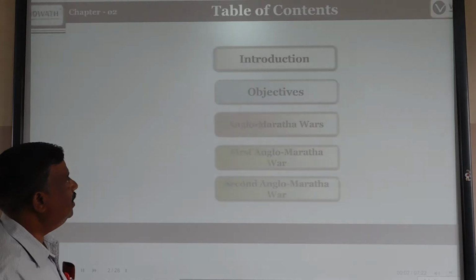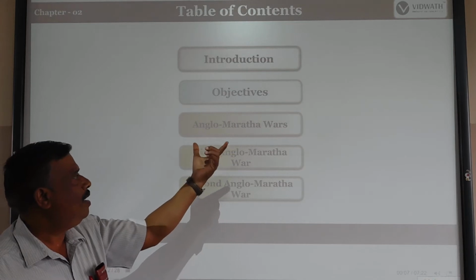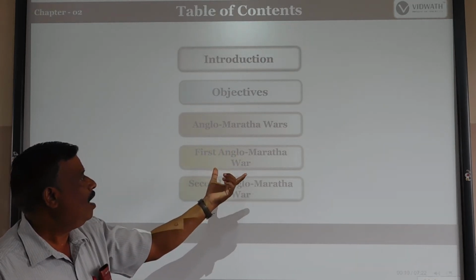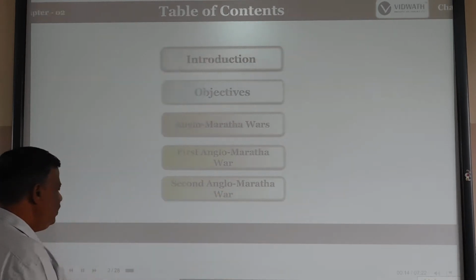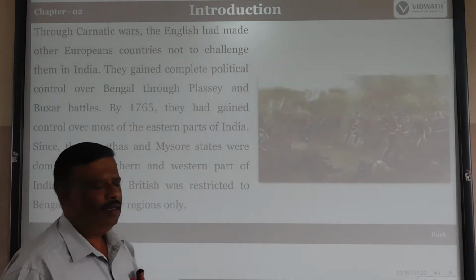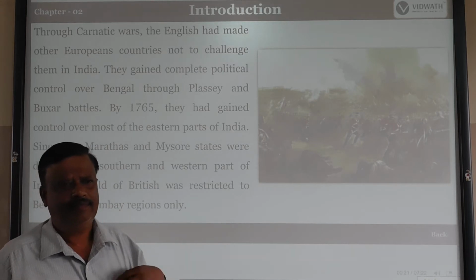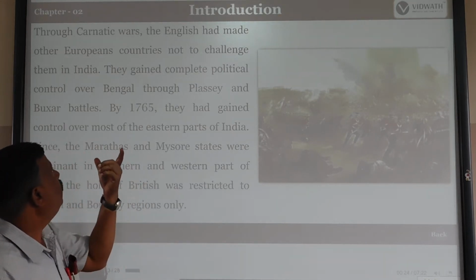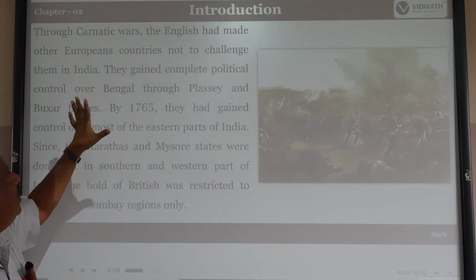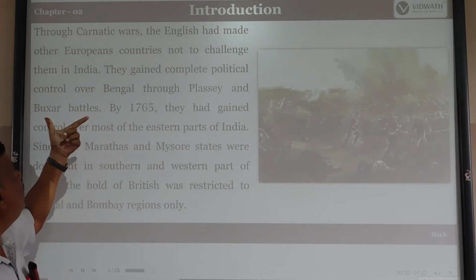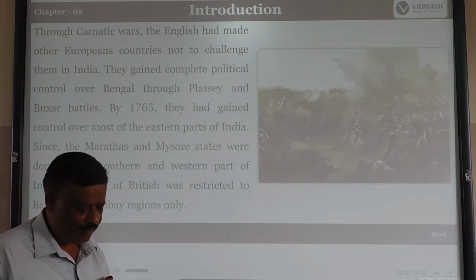See, in this chapter, there is an introduction. What were the objectives? The First Anglo-Maratha War and the Second Anglo-Maratha War. One by one we shall learn in this chapter. First of all, I will give you some hints about the lesson. Through the Carnatic Wars, the English made other European countries unable to challenge them in India. They gained complete political control over Bengal through the Plassey and Buxar battles by 1765.